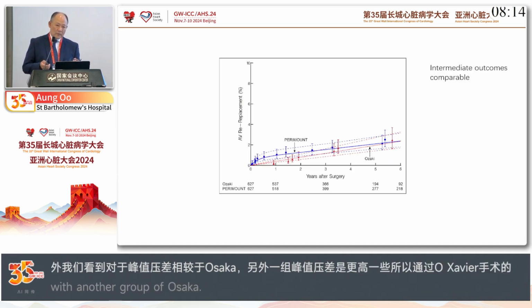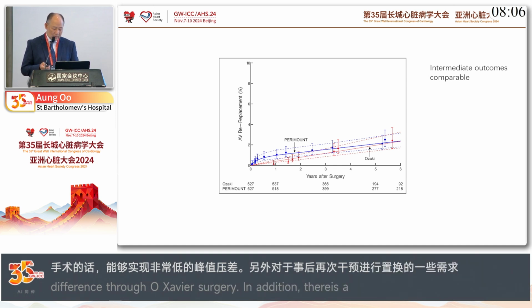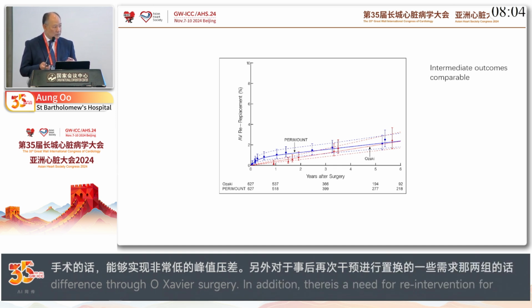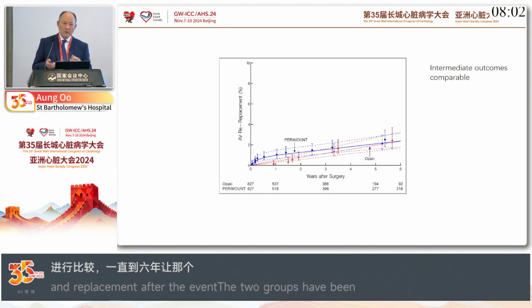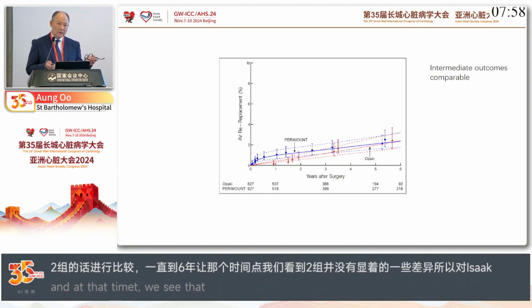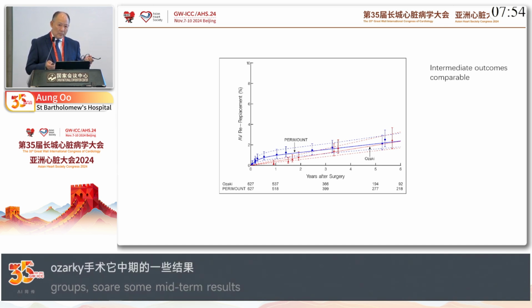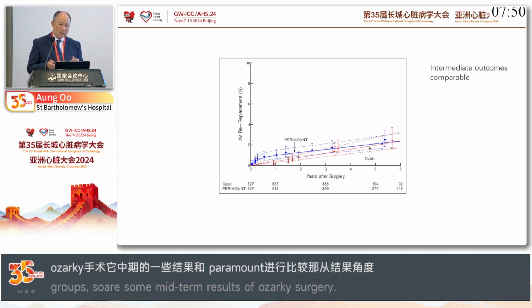And then redo replacement requirement. Comparing Ozaki and the Perimount Magna Ease out to 6 years, there's no major difference between them. So the intermediate outcome for the Ozaki procedure in appropriate hands compared to the Perimount Magna is similar up to the 5 to 6 year duration.